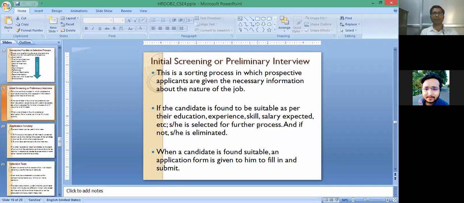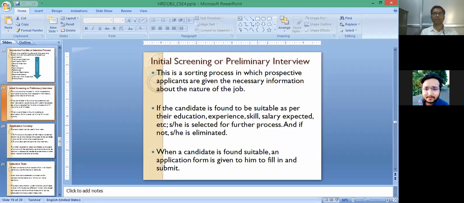After getting applications from the prospective candidates, some initial screening or preliminary interview will be conducted by the organization. This is actually a type of sorting process.